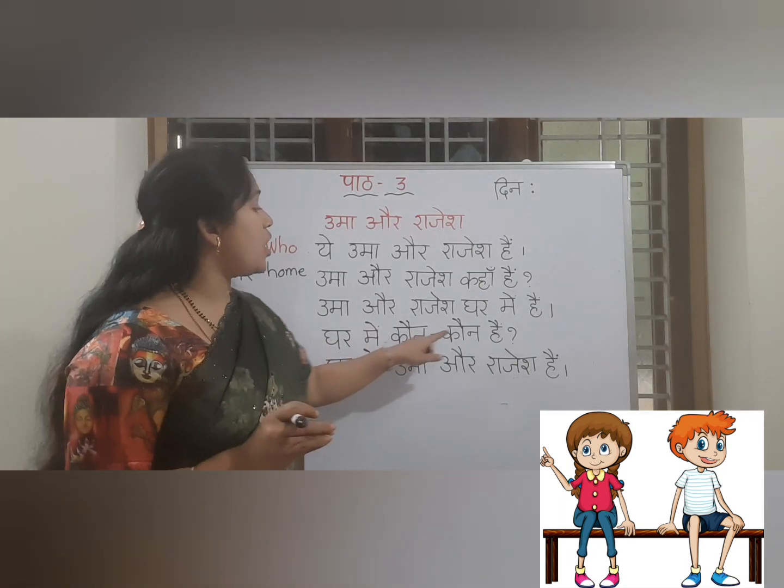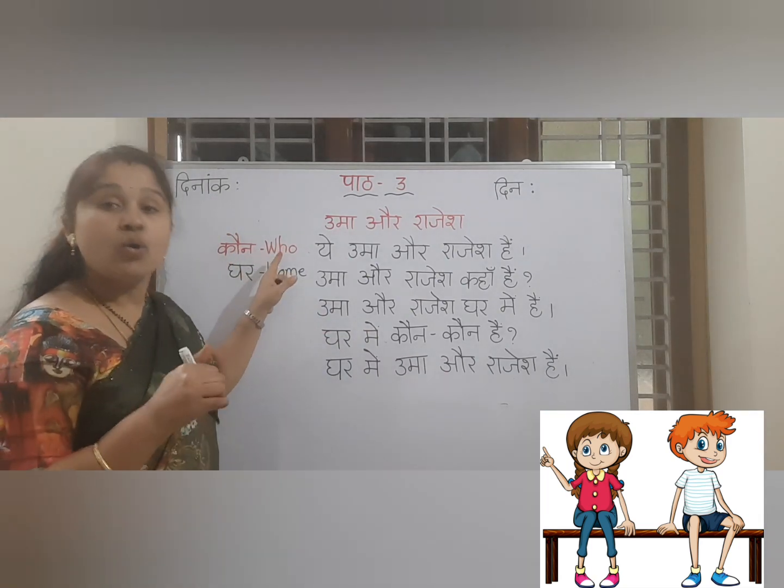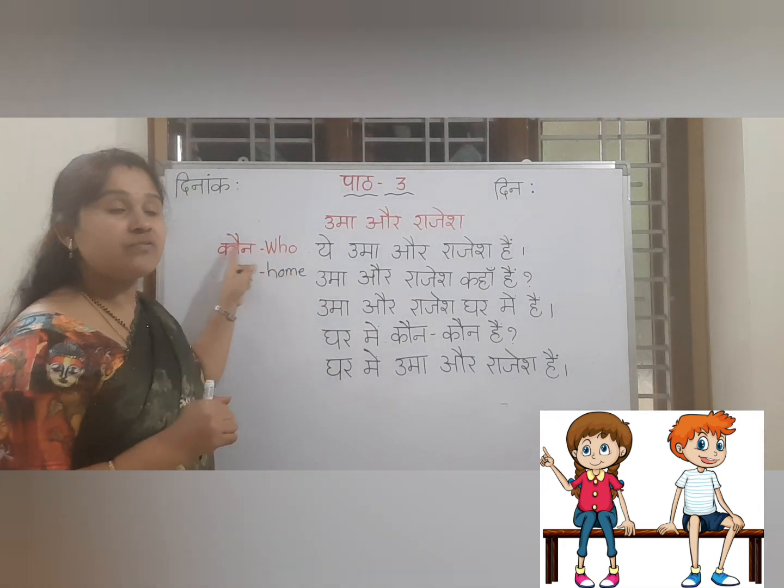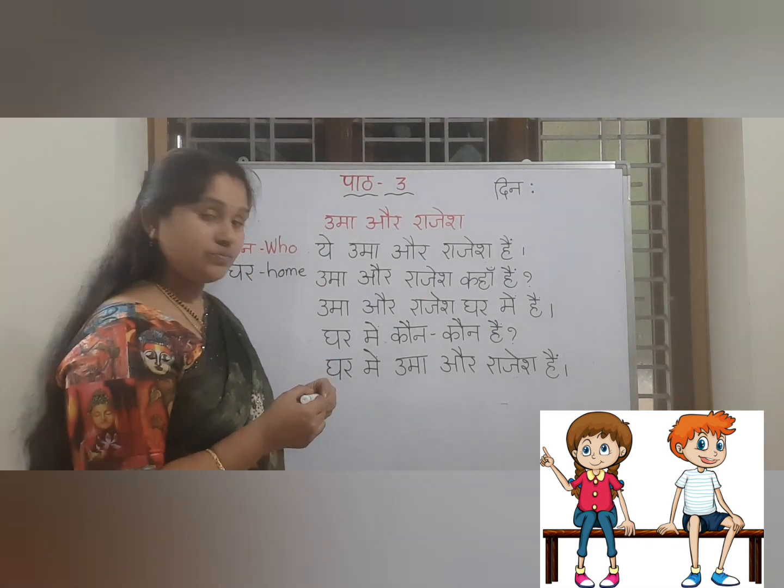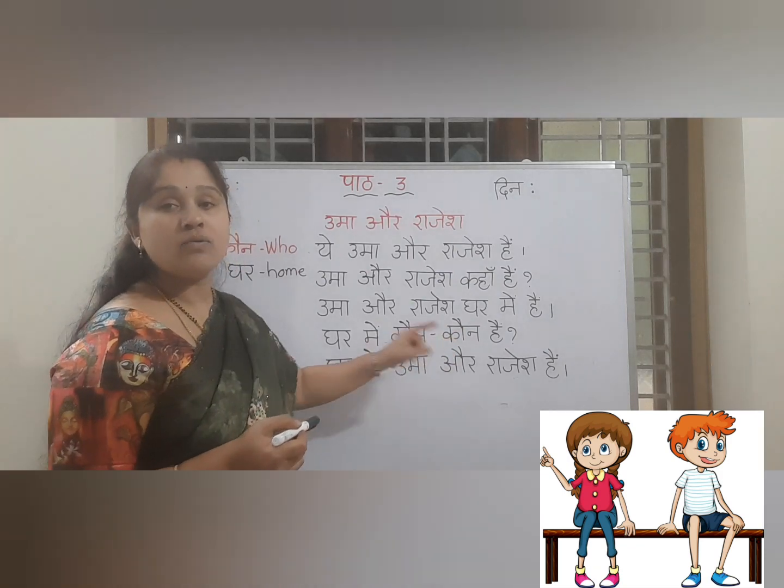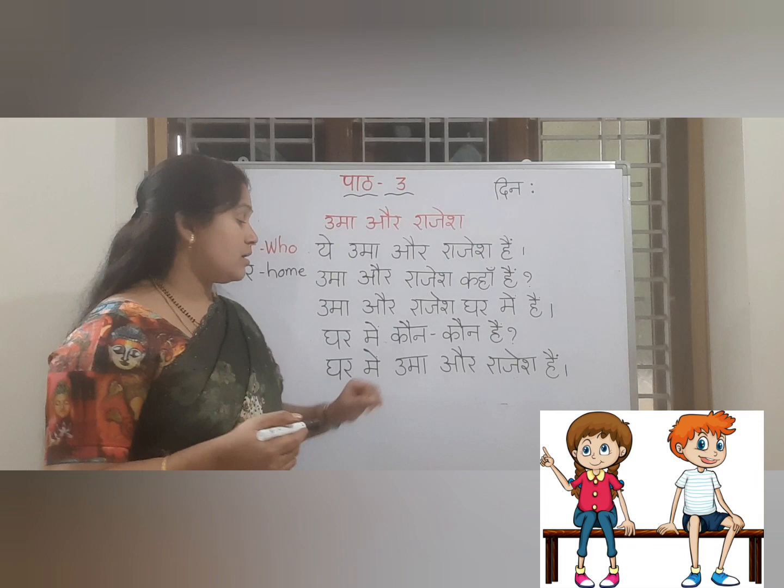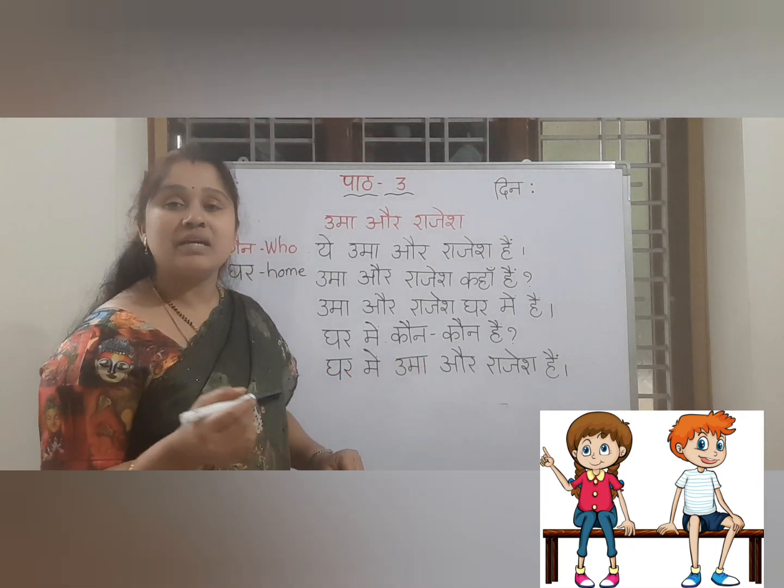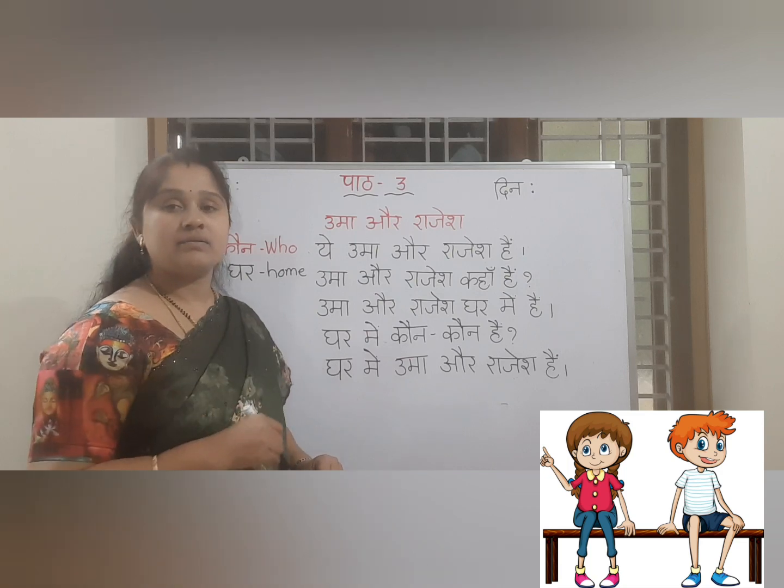घर में कौन कौन है? कौन means, see here, कौन means who. Another questioning word. Kaun means who. Who are at home. Okay. घर में कौन कौन है. Who are in the house. Now who are in the house. घर में उमा और राजेश है. In the home who are there. Uma and Rajesh are there.